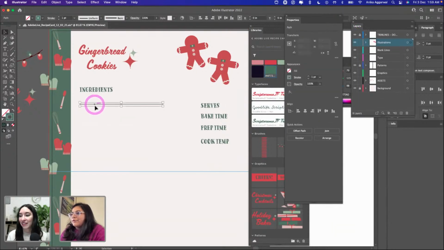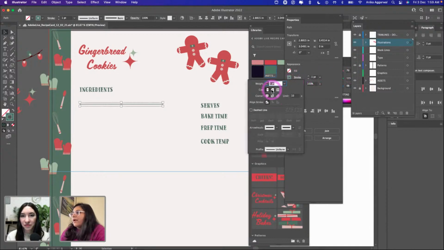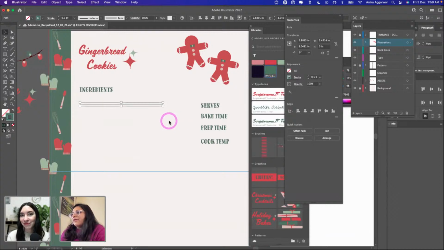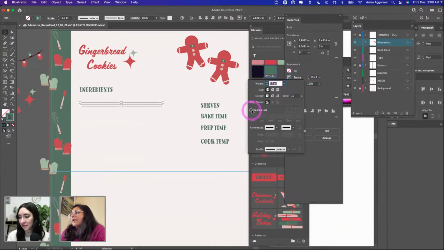So I want to show you guys how to make blank lines now. It's basically just a dotted line, right? Yes. So you have this stroke, which is a 1-point stroke. I'm just going to click here, and we can change the weight. Again, I would not go less than 0.5 for this, because it's really hard to see on print. And I see this very neat little handy dandy dash line here. I click on that and ta-da, we have a dash line.